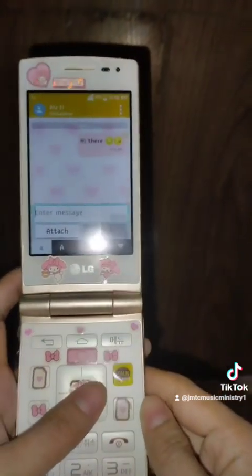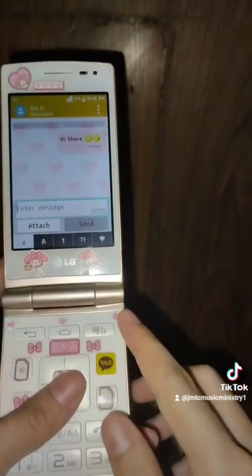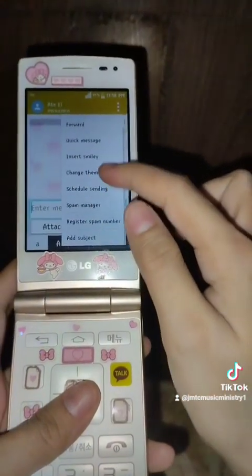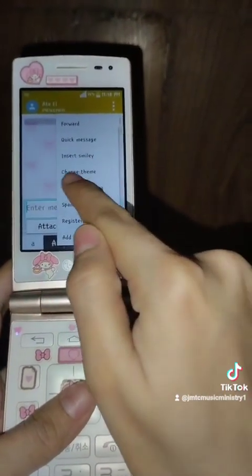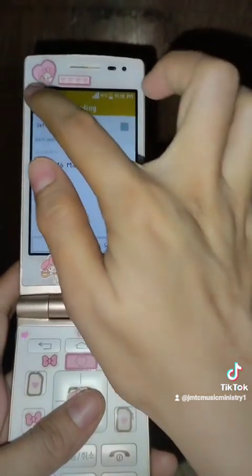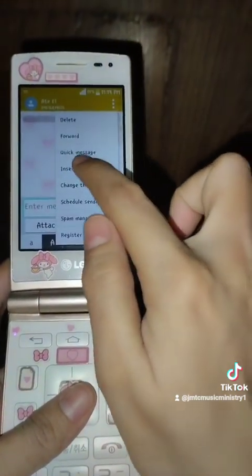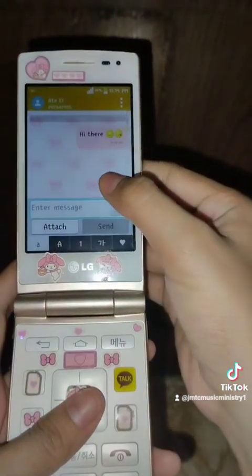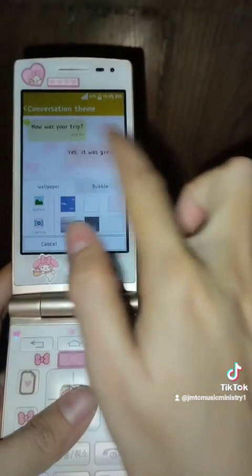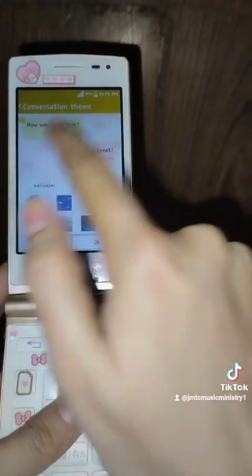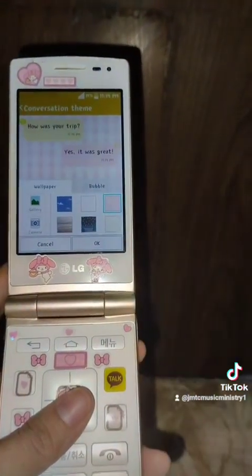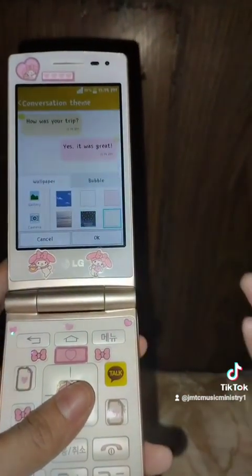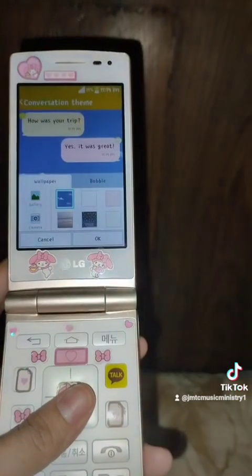So now, let's click these three dots. As I said a while ago, I love it because of messages, because you can change the theme. So like that, you can choose the theme that you want, but I prefer the last one, so you can choose a gallery.